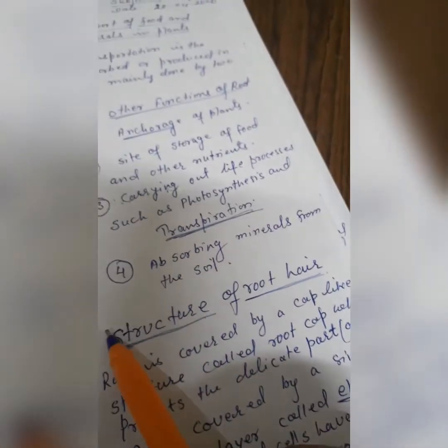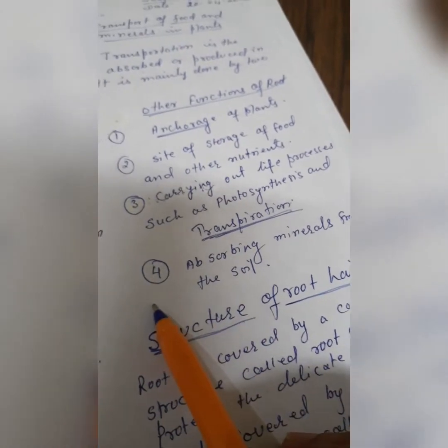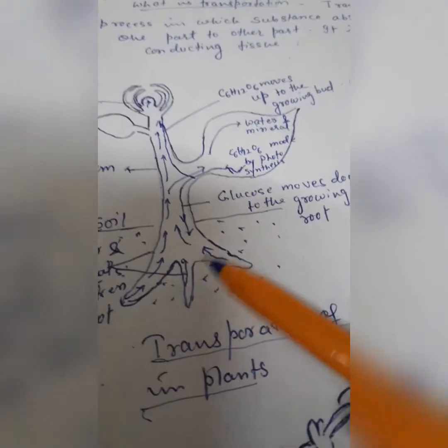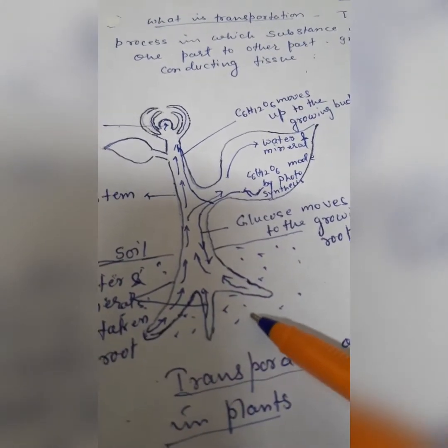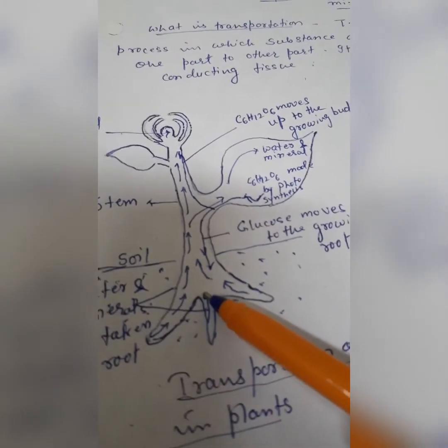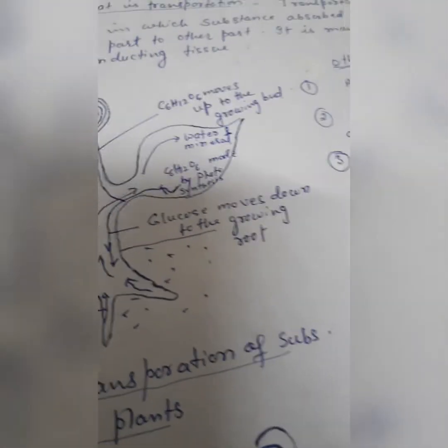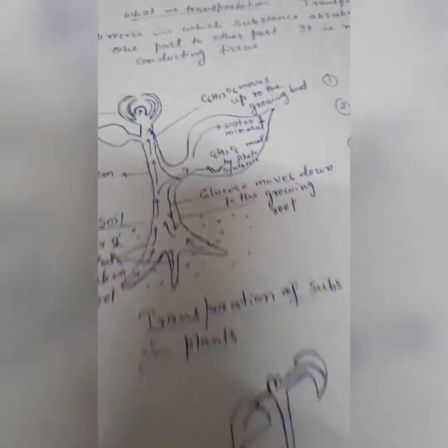Fourth point, absorbing minerals from the soil. Here the root is below the soil and absorbs water and minerals. Structure of the root here.